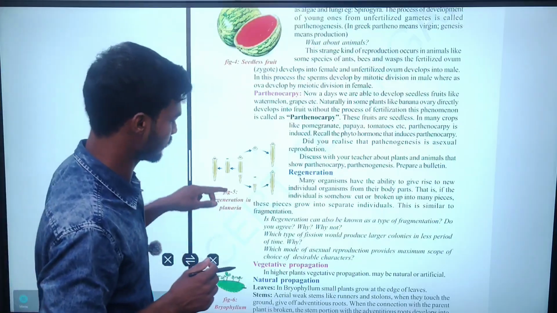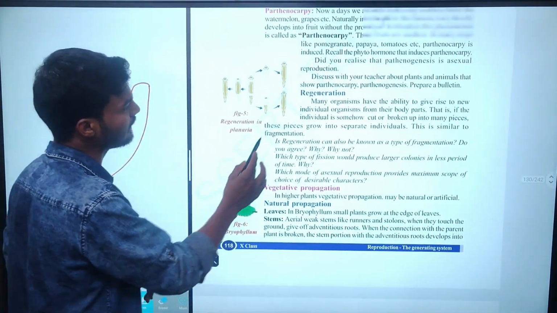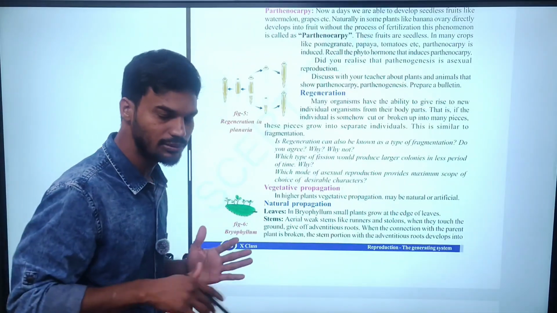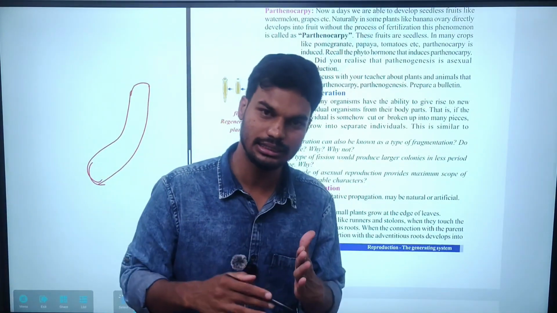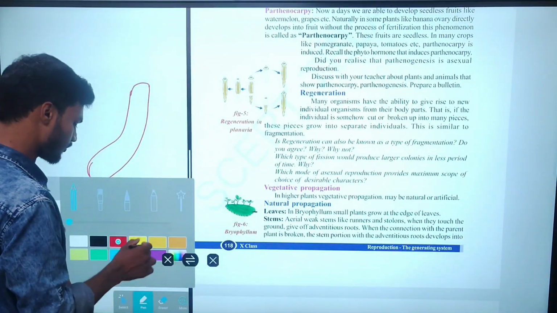So whatever banana you are eating as a fruit, it is developed directly from the ovary of the banana plant. Next, coming to vegetative propagation, and before that, regeneration. So what is meant by regeneration? Regeneration means growing again.